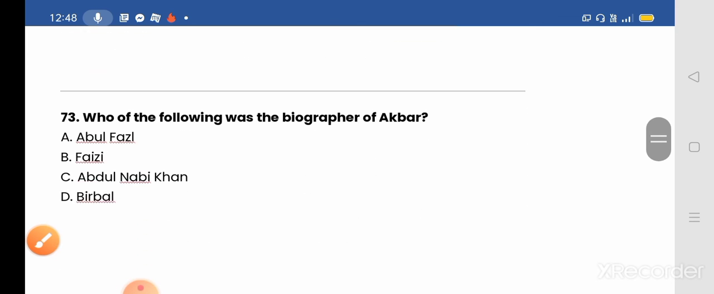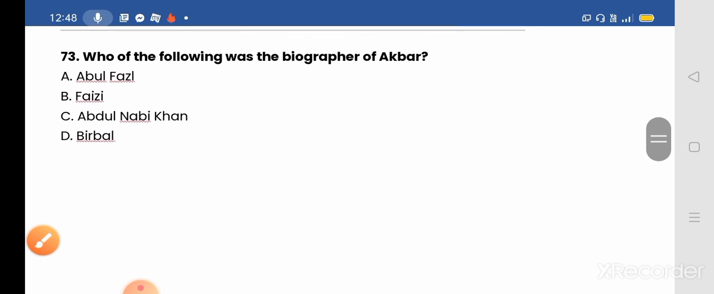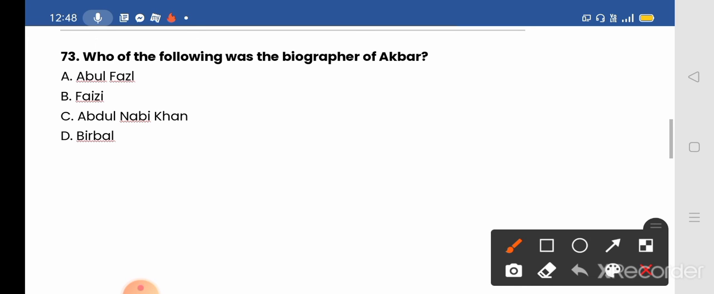Next, we move to our next question. Question number 73. Who of the following was the biographer of Akbar? Option given, A. Abul Fazl, B. Faizi, C. Abdul Nabi Khan, and D. Birbal. And the correct answer will be A.